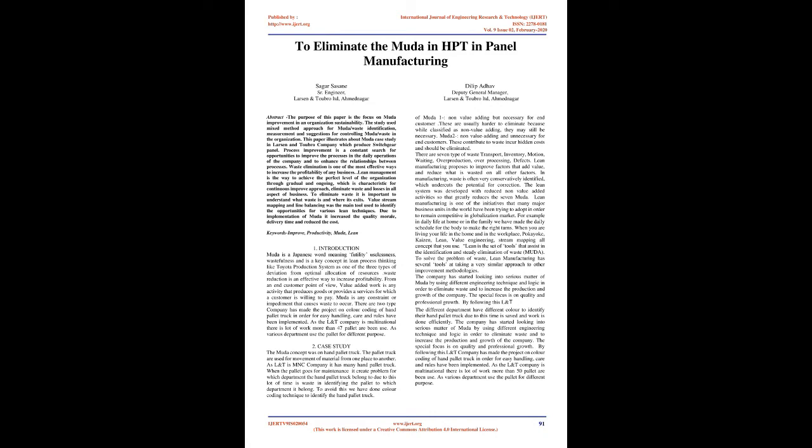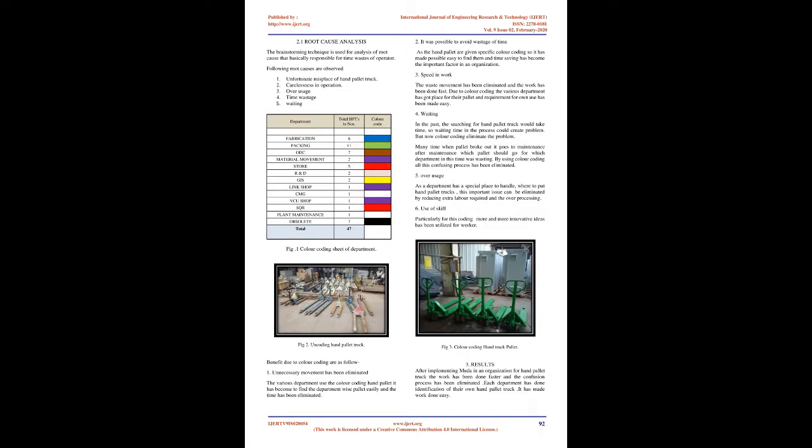Types of Muda. 1. Non-value adding but necessary for the end customer. These are usually harder to eliminate because while classified as non-value adding, they may still be necessary. Muda 2. Non-value adding and unnecessary for end customers. These contribute to waste, incur hidden costs, and should be eliminated. There are 7 types of waste: transport, inventory, motion, waiting, overproduction, overprocessing, defects.